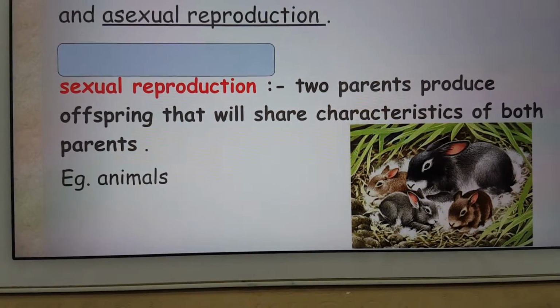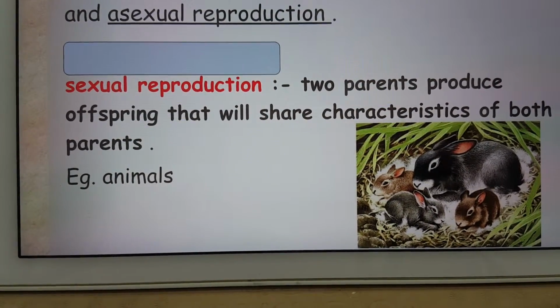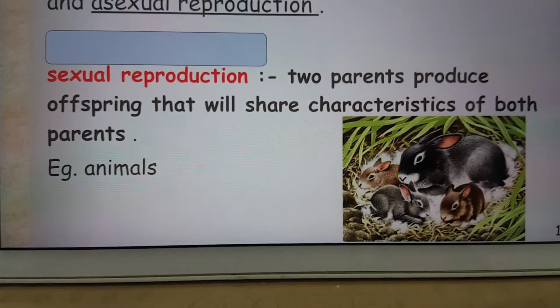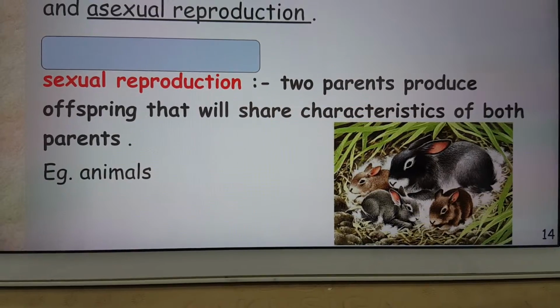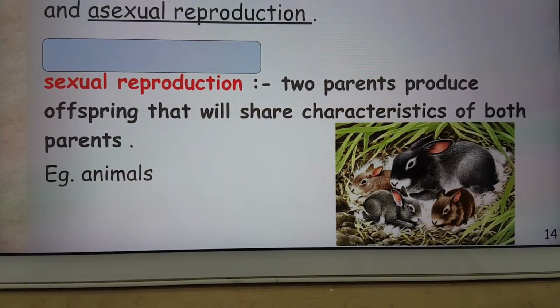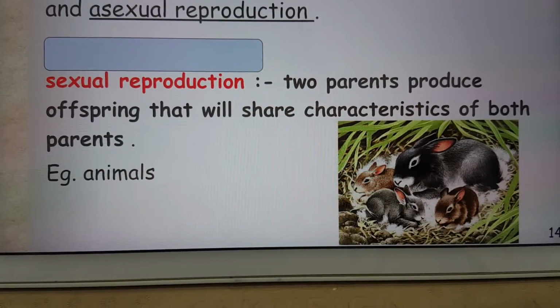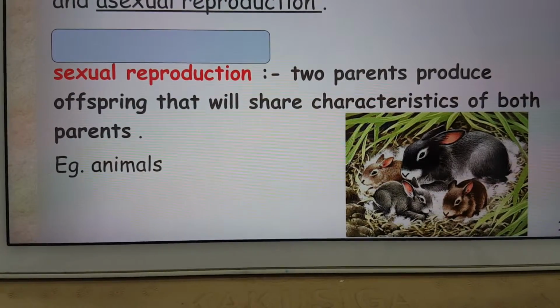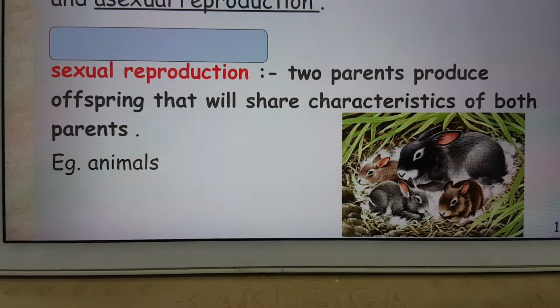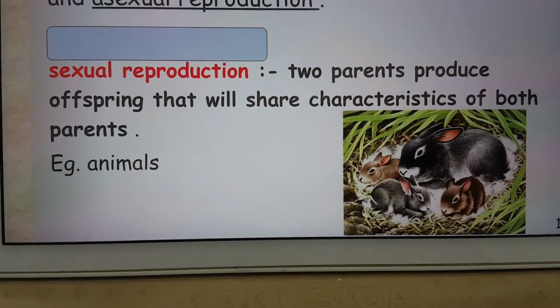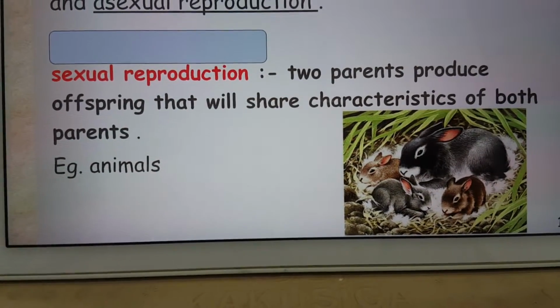How? The first one, sexual reproduction, needs two parents to make new offspring. For sexual reproduction, we need a sperm and an egg cell. The egg cell comes from your mother or from the female, and the other sex cell is called the sperm cell.